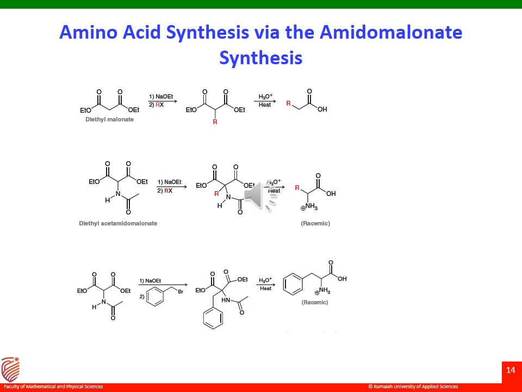The process involves the same three steps used in the malonic ester synthesis: the first step being deprotonation, the second being alkylation, and the third being hydrolysis and decarboxylation. During the hydrolysis step, the amide is hydrolyzed as well. Here is shown an example of phenylalanine via amidomalonate synthesis, where we end up in the racemic form.